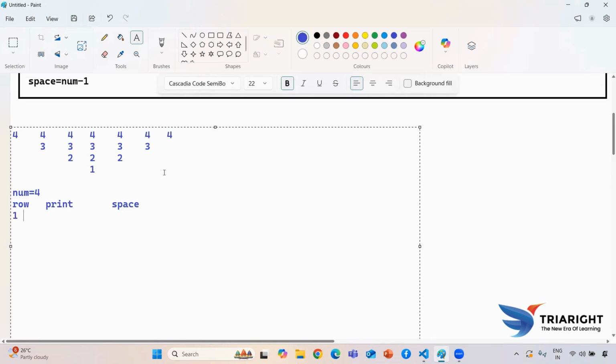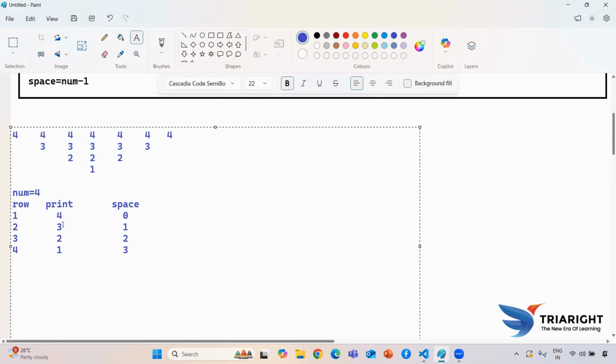For the first row I need to print 4, and the space value becomes 0. For the second row I need to print 3 and my space value becomes 1. For the third row I need to print 2 and my space value becomes 2. And in my fourth row I need to print 1 and my space value becomes 3.